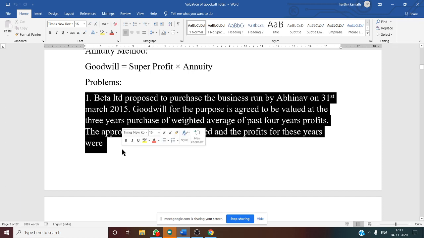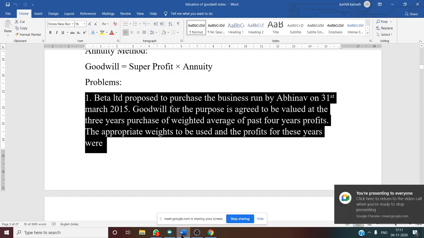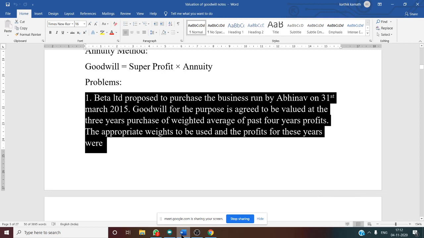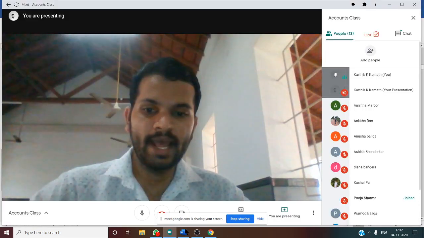Problem number one. Beta Limited proposed to purchase the business run by Abhinav Limited on 31st March 2015. Goodwill for the purpose is agreed to be valued at 3 years of purchase of weighted average of past 4 years profit. You need to calculate it by the weighted average profit method.